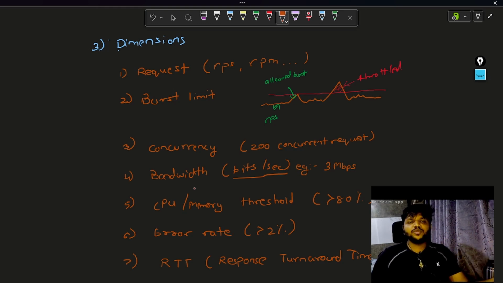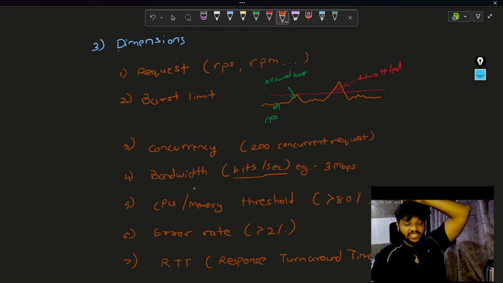Then comes the CPU and memory. Assume we have an auto scaling policy. We have heard that if my CPU or memory is reaching 80% or 70% of my total capacity, then I should scale up the pod. Similarly, if my CPU or memory is reaching that particular threshold, then I should start throttling. This is again one of the policies that can be set.